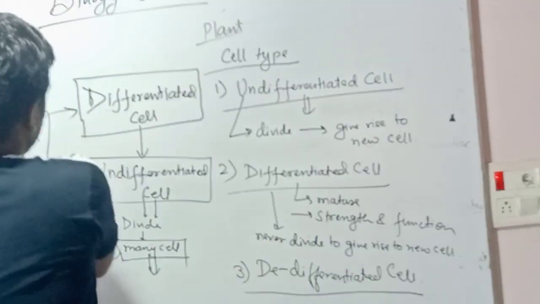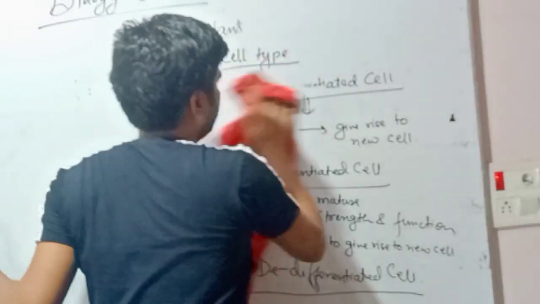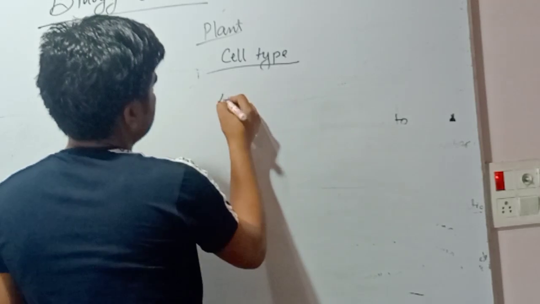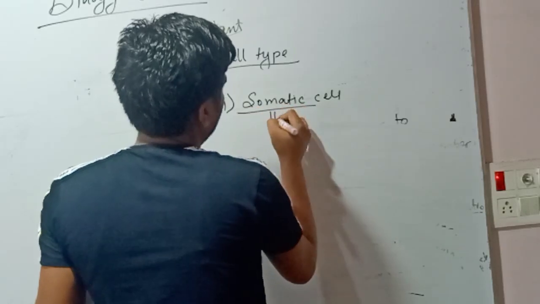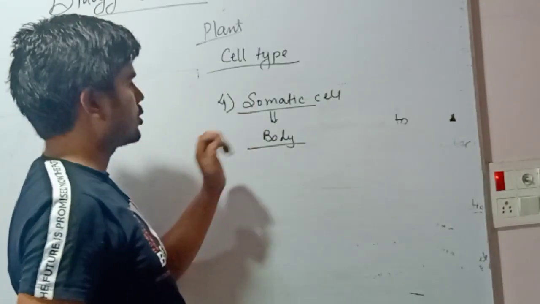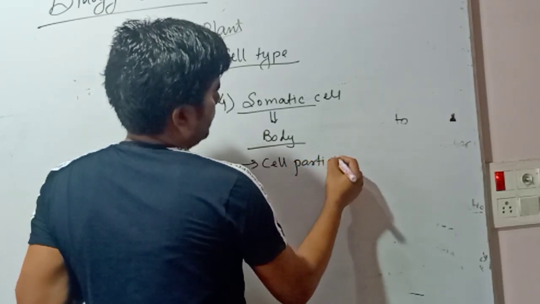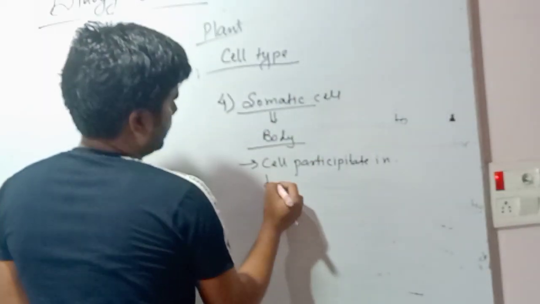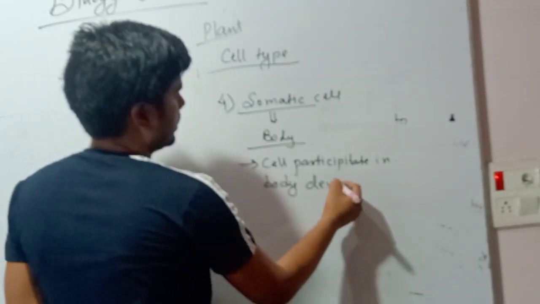Now the fourth type of cell is somatic cell. Somatic, it is a body cell. All the cells in our body we call somatic cells, and such cells only participate in body development.